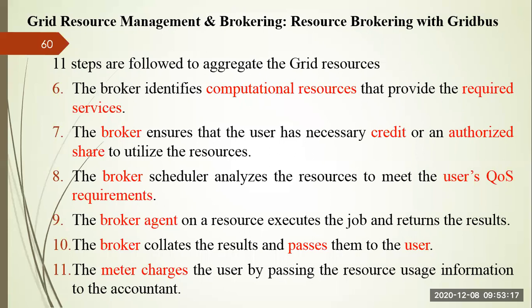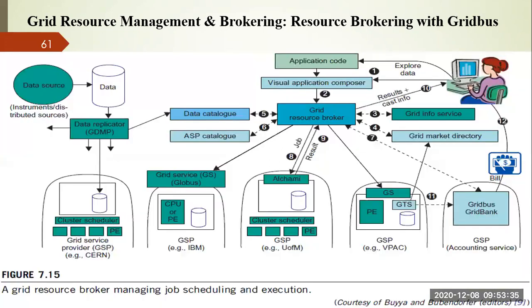So the broker collates the results and passes them to the user, and as a metering unit, the meter charges the user by passing the resource usage information to the accounting unit. This accounting unit is going to generate a bill based upon the resource usage and what type of resources are provided to you. Based upon that, they are charging. So this is the complete step. Whatever we discussed, you can go through this particular figure.